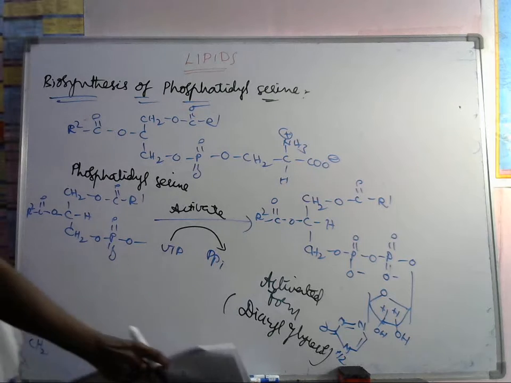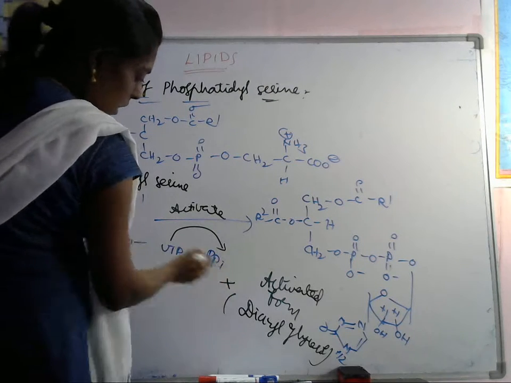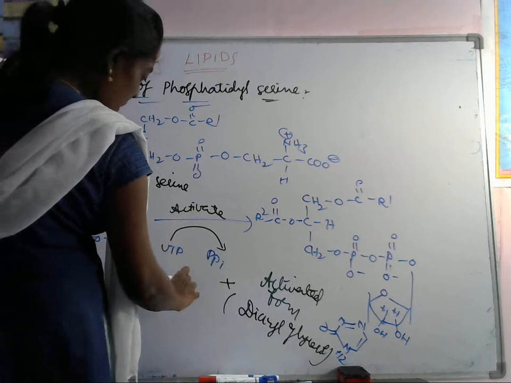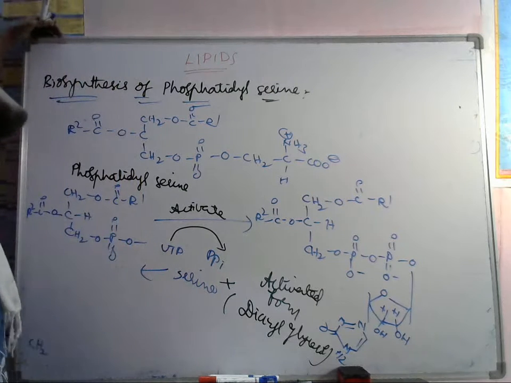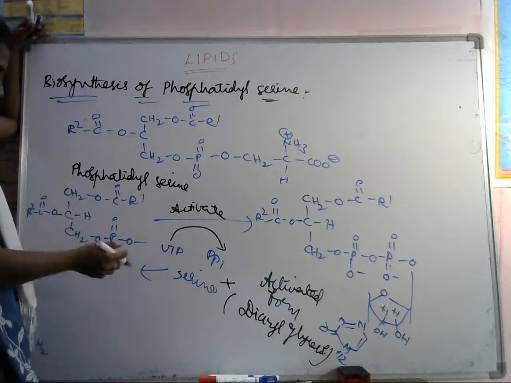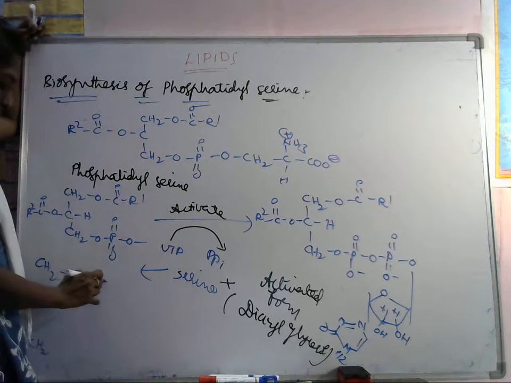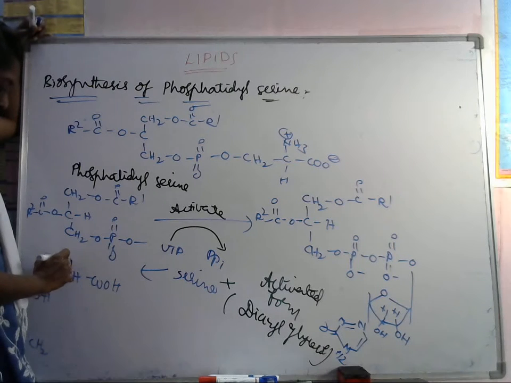Next, this will continue. To this one we have to add serine: CH2, CH, OH, here OH group is there, NH3 is there.